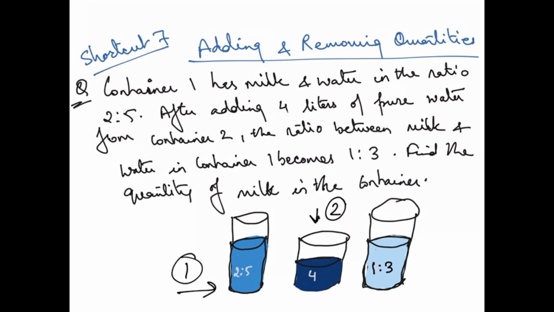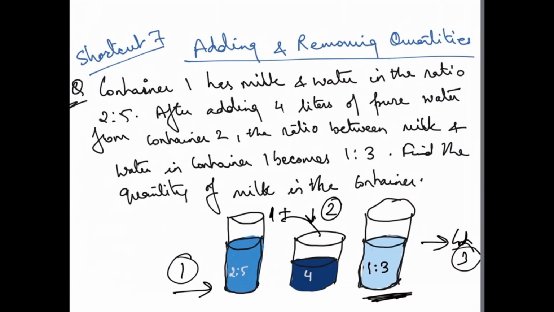So when you add this, this comes. This is container number 3. Okay, becomes 1:3. Find the quantity of the milk in the container. So you have to tell me the quantity. So how do we solve questions like this?